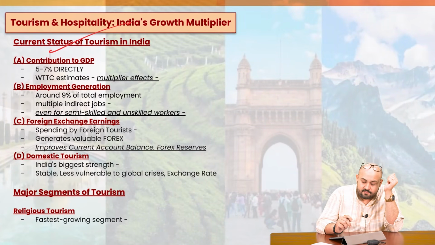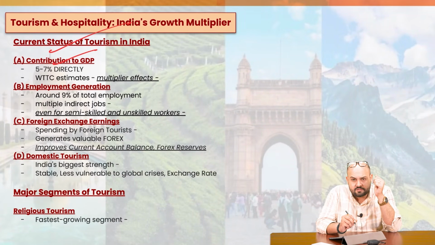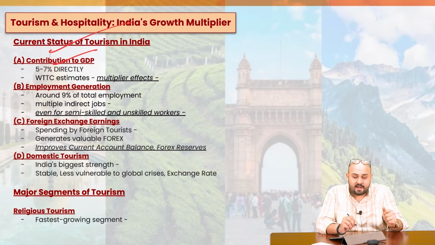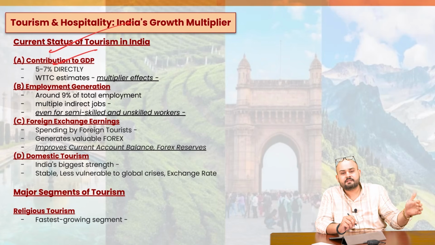What is the current status of tourism in India? If we talk about the contribution to GDP, it is almost 5.5 to 7% according to various sources. NITI Aayog and the Economic Survey give a number of 5 to 7%. But many other sources reveal that it can be much higher, to the tune of almost 9%, because there are other sectors also involved.